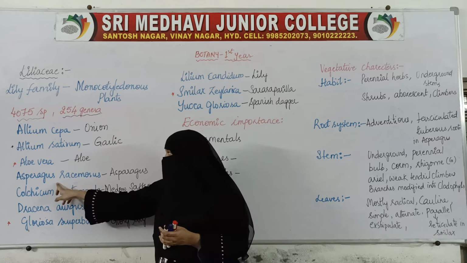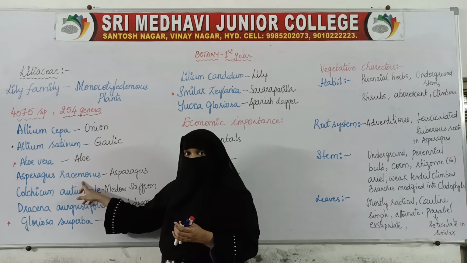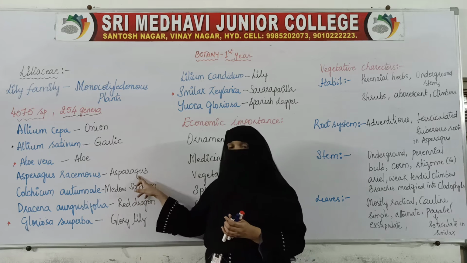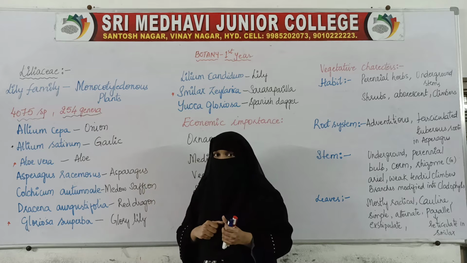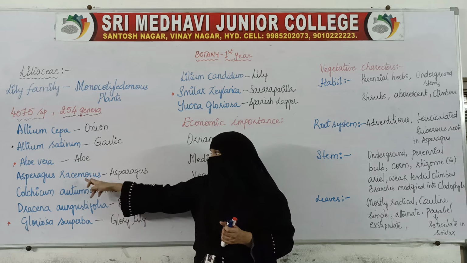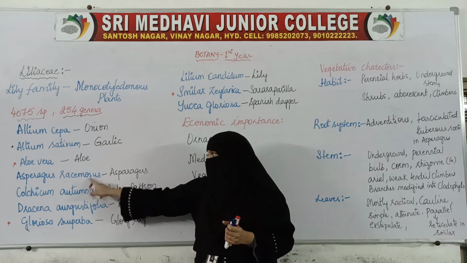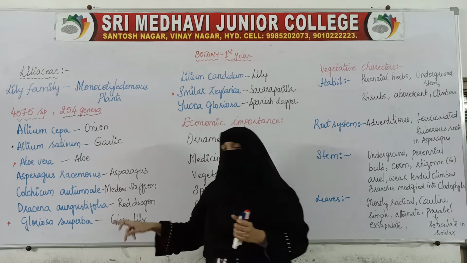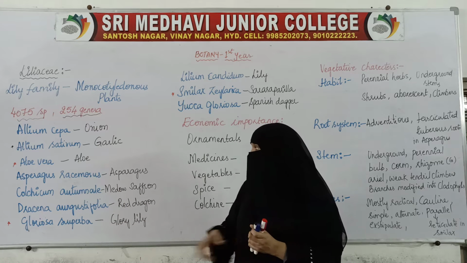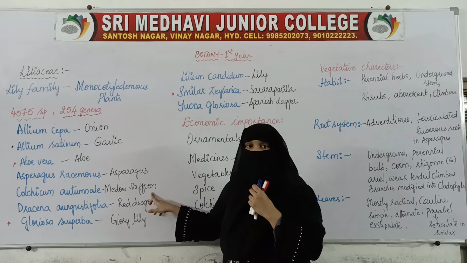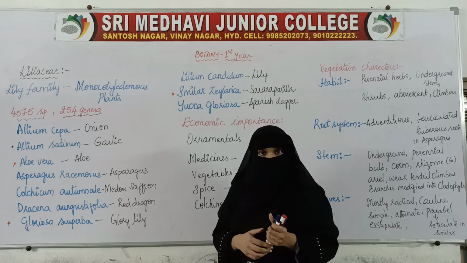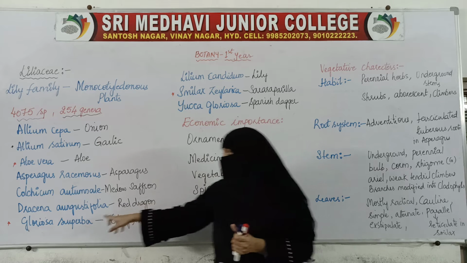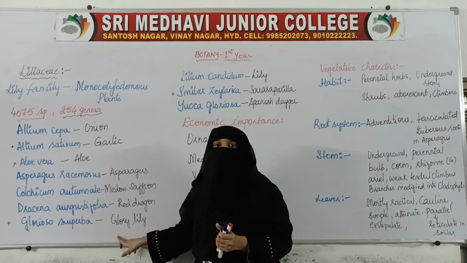Then we have Asparagus racemosus, commonly called asparagus. Then we have Colchicum autumnale, commonly called meadow saffron. And here Dracaena angustifolia, that is red dragon, and Gloriosa superba, commonly called glory lily.